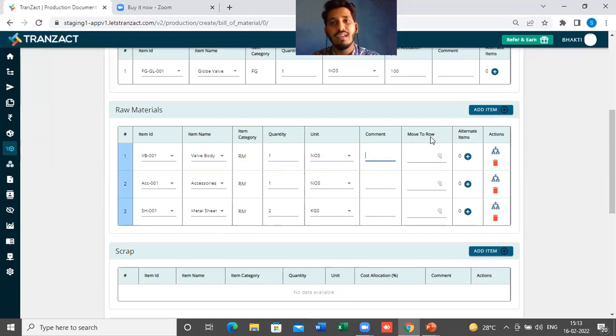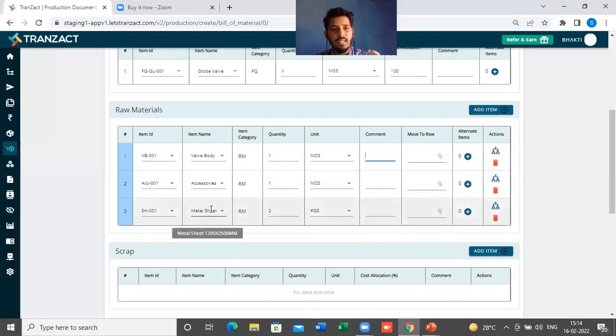This again comes from a client. We added this with the help of the feedback we received from our users. Many people will relate to it. Let's say they have 50 to 70 raw materials in their bill of material, some of them mechanical parts, some electrical or electronic parts. Once they save the bill of material, and the customer requires another new item, while adding a new raw material it will come in the last position, say the fourth position. But I want to shift that fourth position item to the second position, so I can do that with the help of this move to row option.